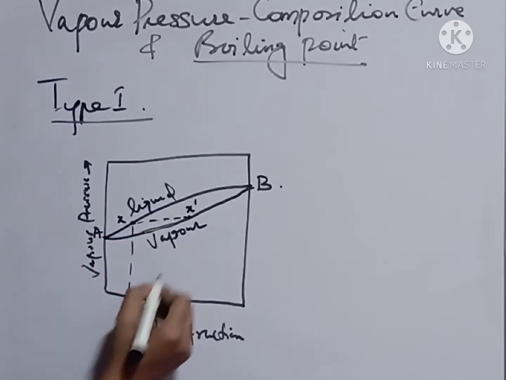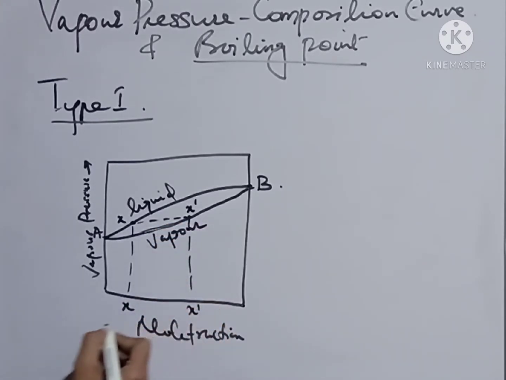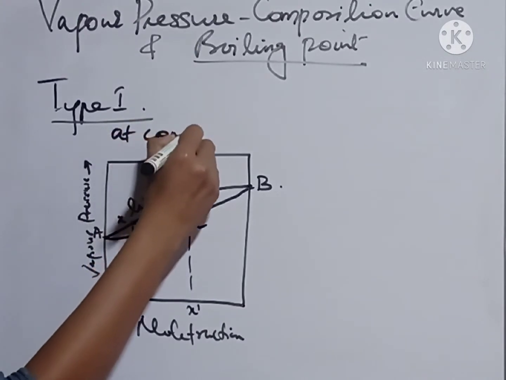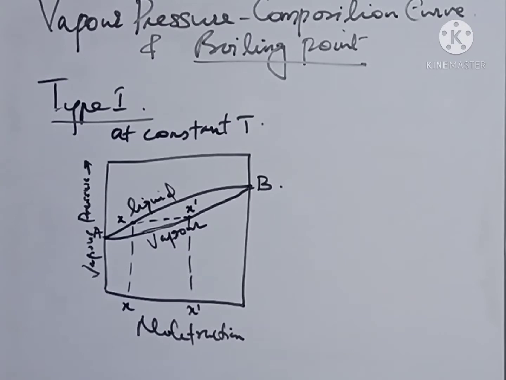So we can say X and X dash are in equilibrium. This curve is obtained at a constant temperature.